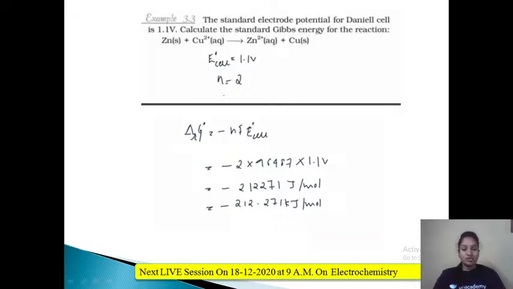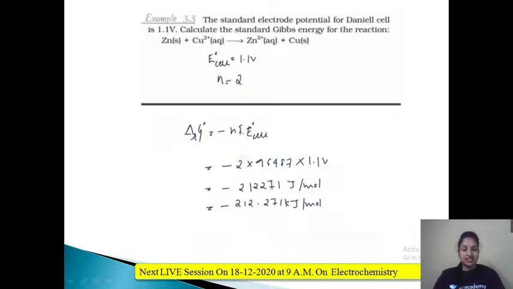So first, what you should have in the question is the E naught cell value, which is given in the question. That is 1.1 volt. I need the n value. The n value is nothing but the number of electrons exchanged. Zinc is getting converted to Zn2 plus, so the n value is 2. Two electrons are exchanged. Substitute the values in the equation.